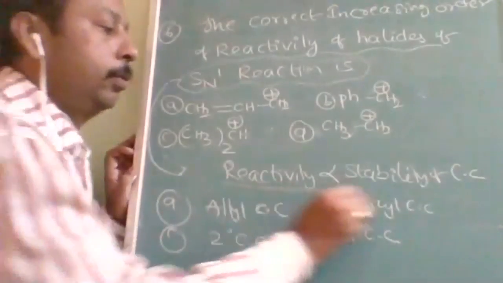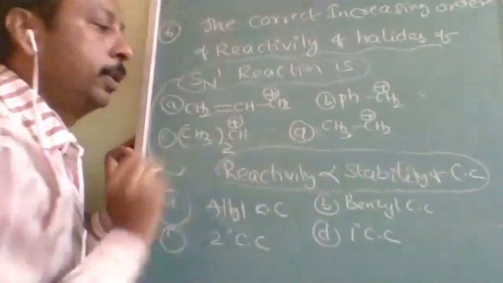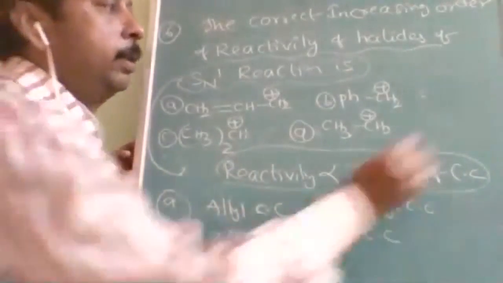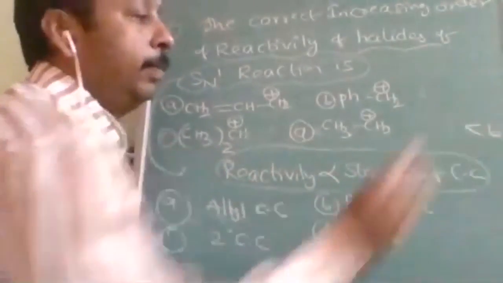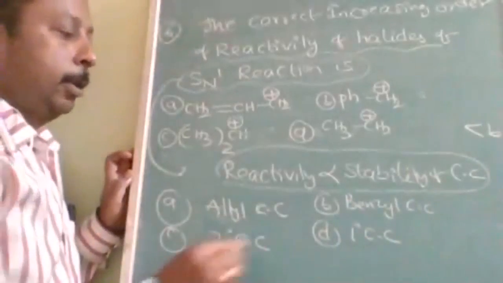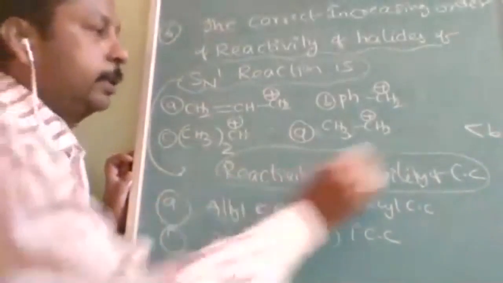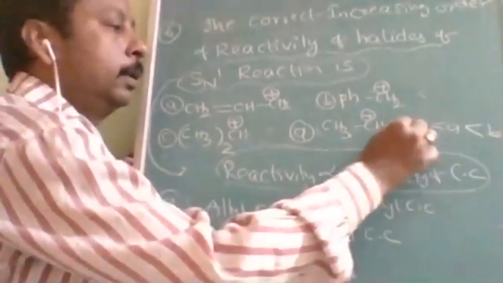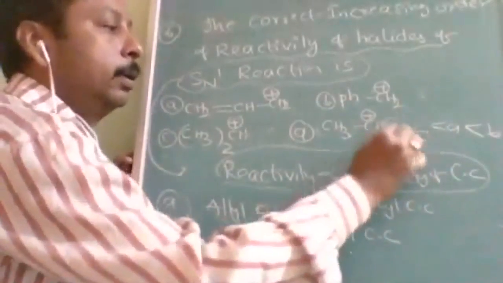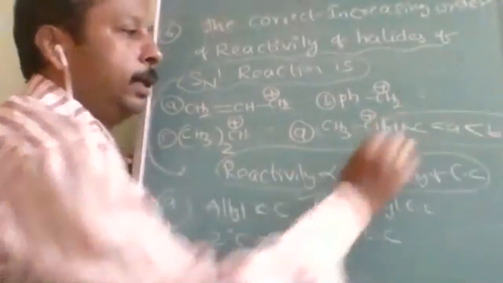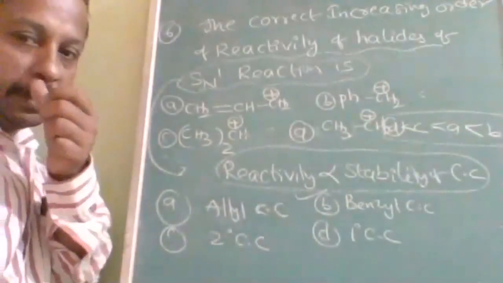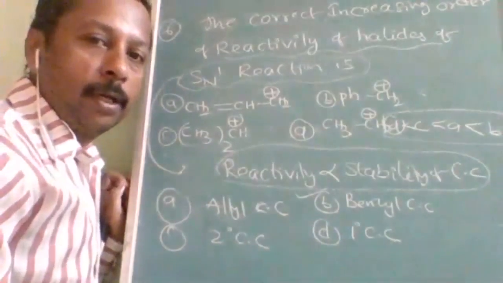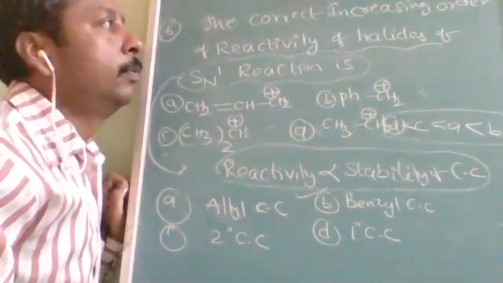So as I told you, reactivity is directly proportional to stability of carbocation. Highest stability is B. So B should be highest. Then after the benzyl, it is A. After this it is C. Then least will be D. So the answer must be D less than C less than A less than B. Increasing order and decreasing order, don't get confused.